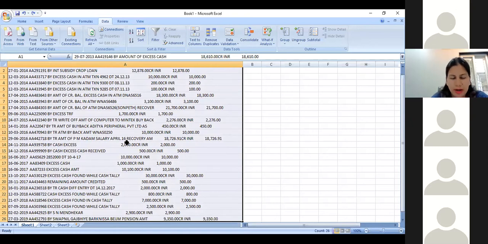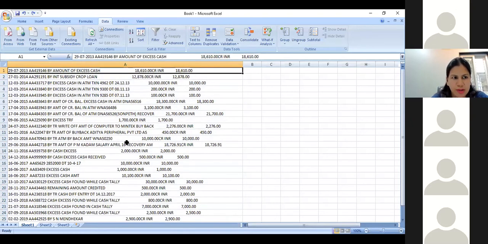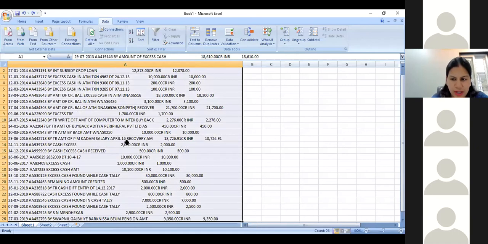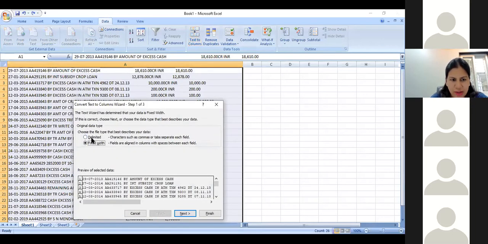I'll just repeat whatever I had said right now for the convenience of the people who are not able to view my screen. Once I select the entire data and go to text to columns, which is there in the data tab in the ribbon, I get two options. One is delimited and one is fixed width.